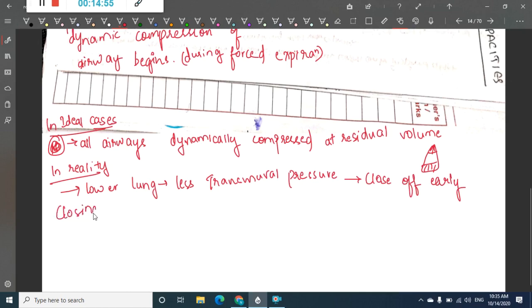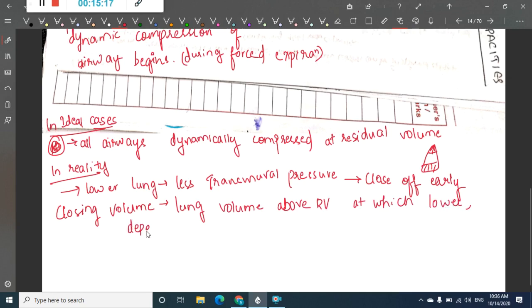So what is closing volume? The closing volume is the lung volume above residual volume at which the lower dependent parts of the lung begin to close off.